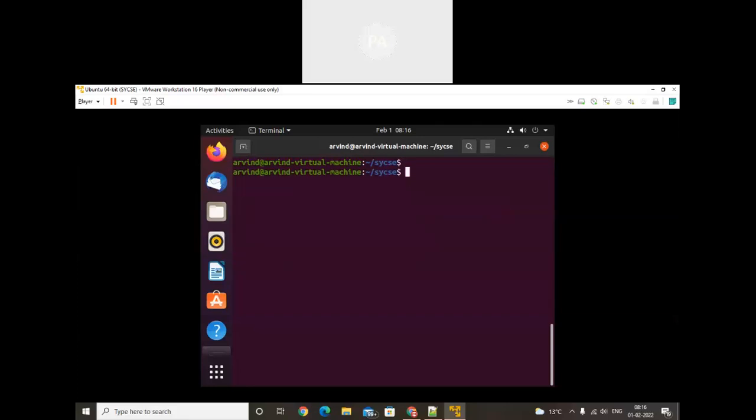I don't have any file. Now I will create a file. We can create a file by using touch, by using cat, or by using other things. I will create a file using cat.